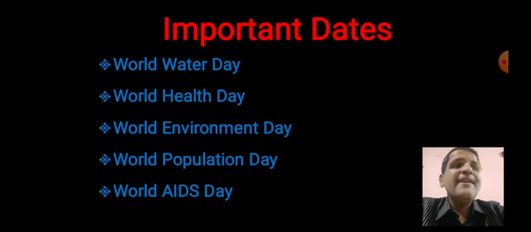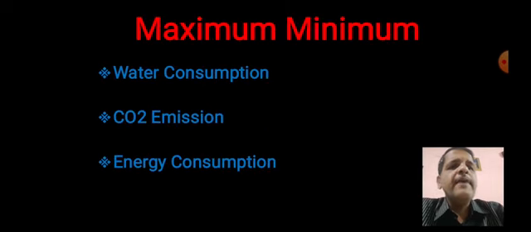All of you know this. We are the second most populous country in the world, India. China is at number 1. Then World AIDS Day is on 1st December. World Water Day on 22nd March. Then World Health Day, 7th April. Certain dates you have to keep in mind. On that, one question may come in your examination.